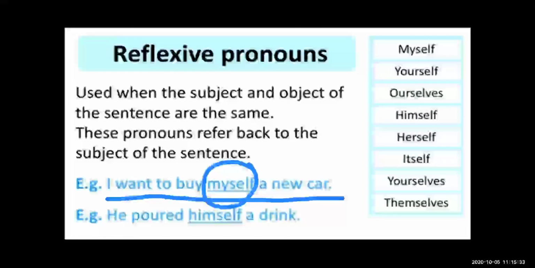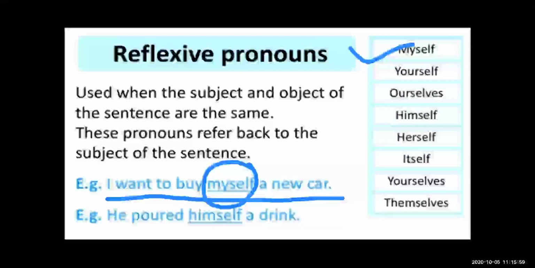Now see, he poured himself a drink. In both examples, the pronoun refers back to the subject of the sentence. So these all are reflexive pronouns. So which are the reflexive pronouns? Myself.